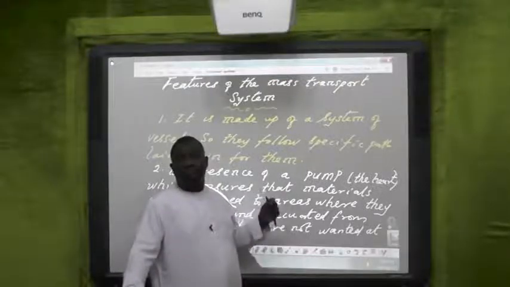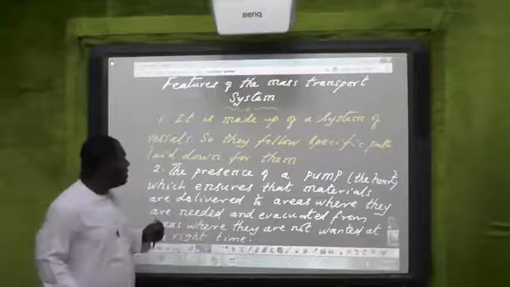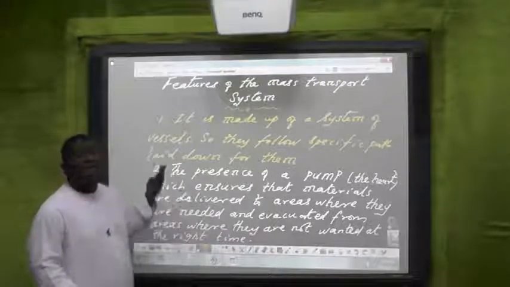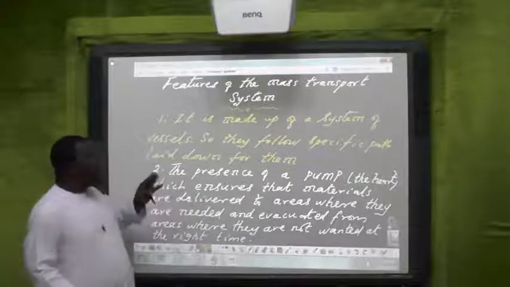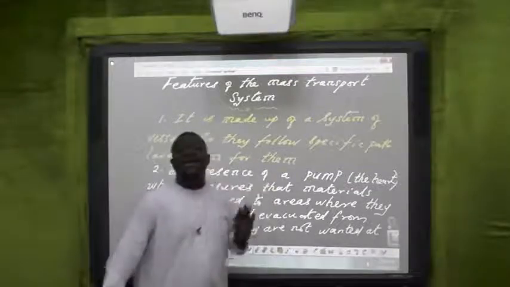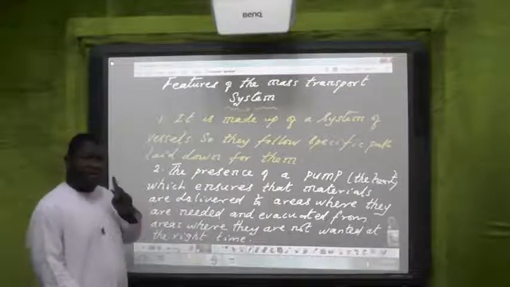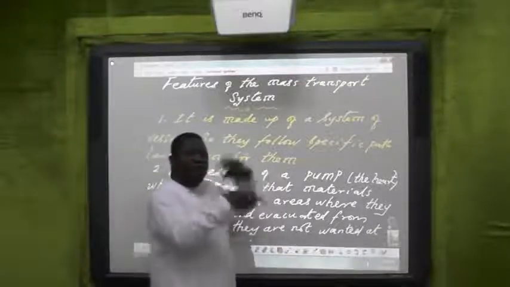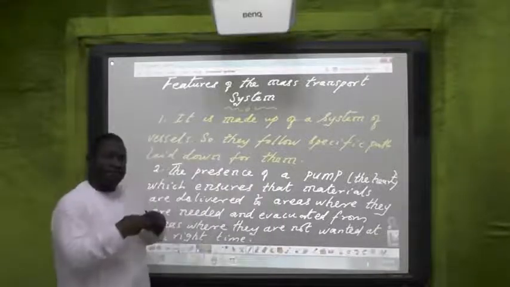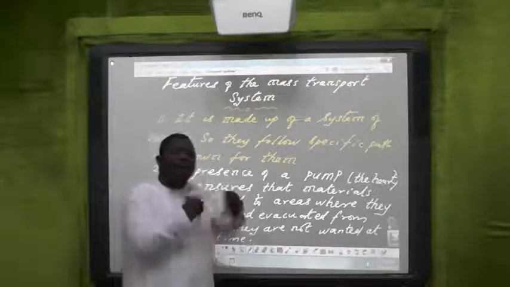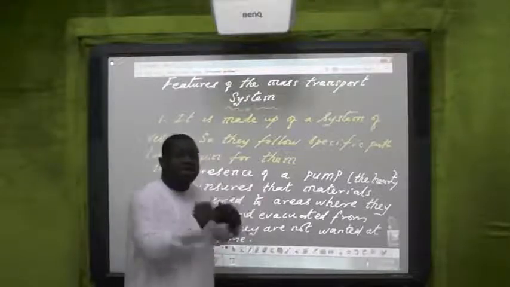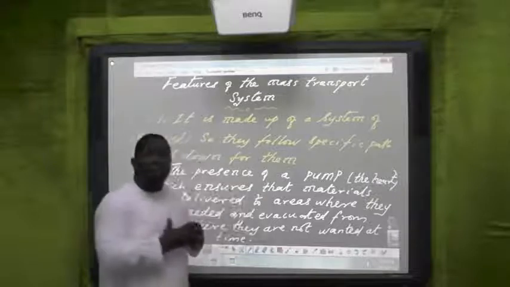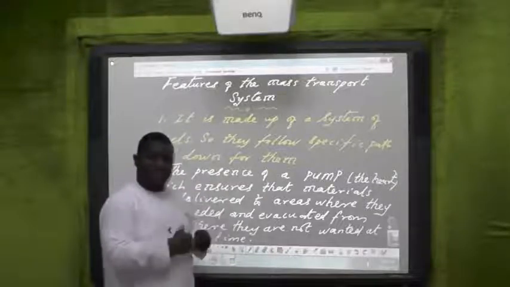So because the body contains this pump, it ensures that materials are delivered to areas where they are needed promptly, at the right time, and waste products are evacuated very fast. Waste products are evacuated from where they are not needed, from where they will cause trouble, from where they will cause toxicity.